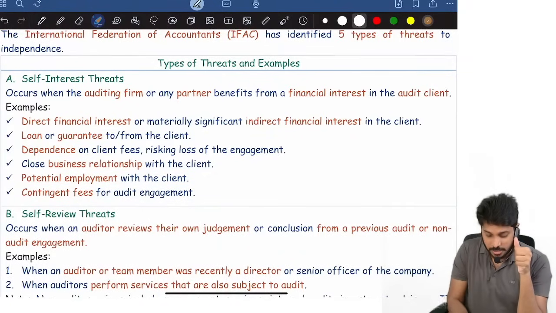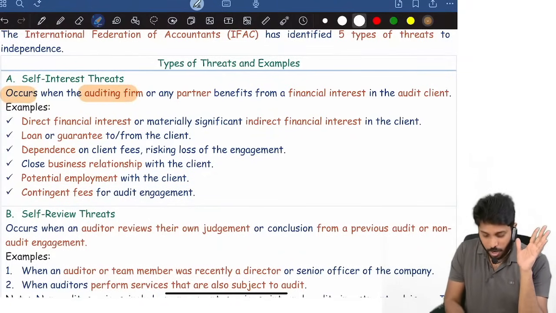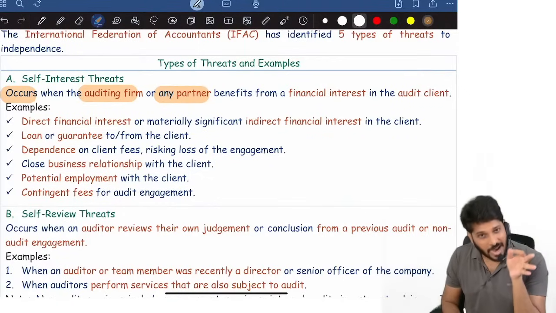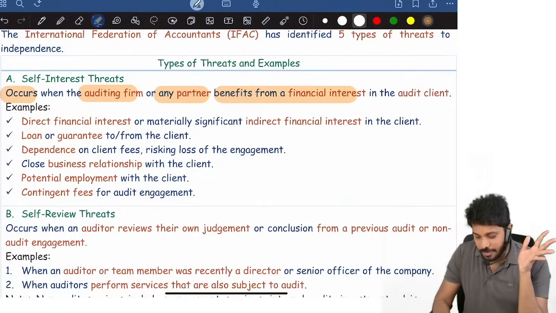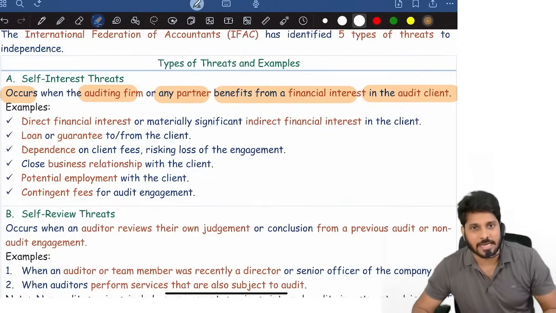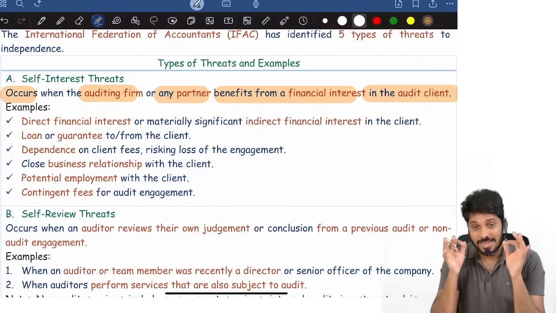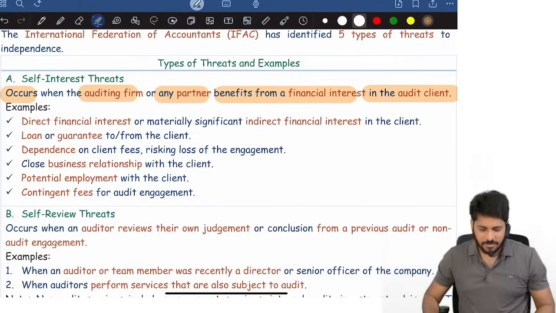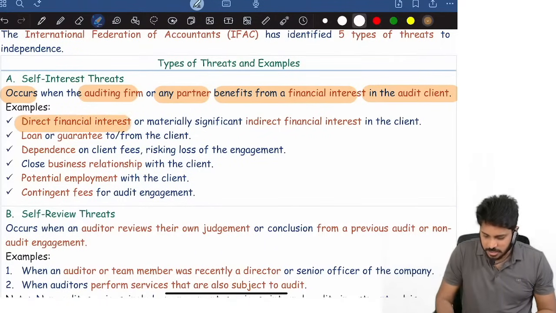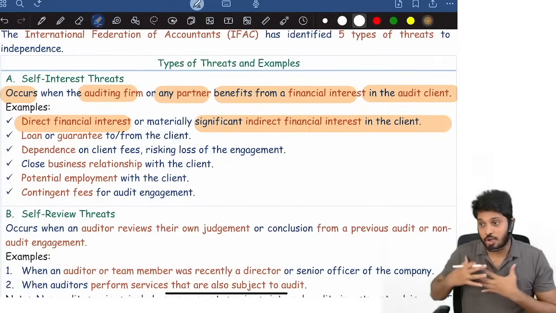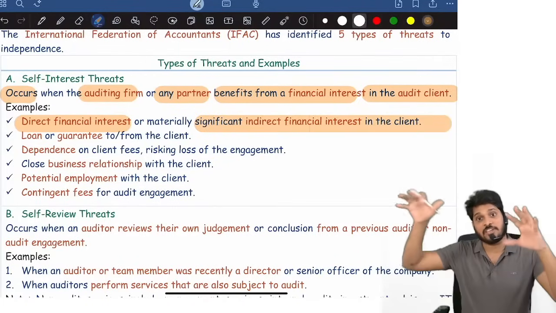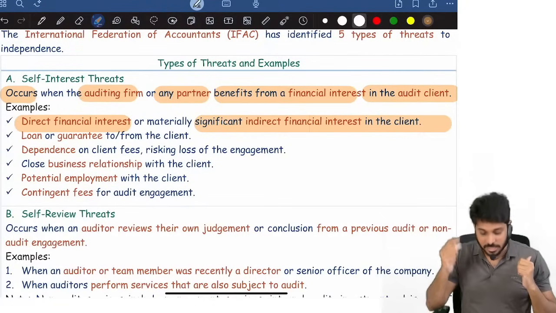What is self-interest? This threat occurs when the audit firm or any partner is getting benefit from a financial interest in the audit client. If the audit firm or a partner is getting some financial interest from the client, then self-interest threat occurs. For example, direct financial interest or material indirect financial interest in the client. Our firm or partners or relatives are having shares in the company. So that's a self-interest threat.